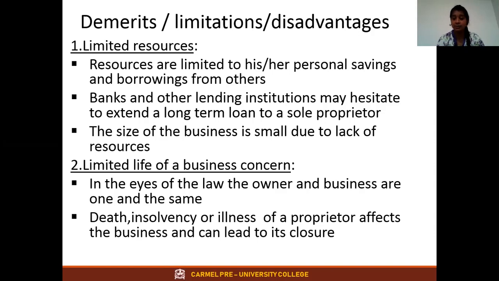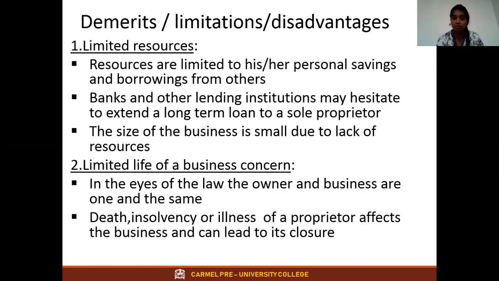Insolvency: he is unable to pay his debts, he is unable to pay the loan, he doesn't have even one rupee of cash to pay the bank. And illness: if something very serious affects his health and the business, finally the business is going to close. So that is one of the demerits, limited life of business concern.